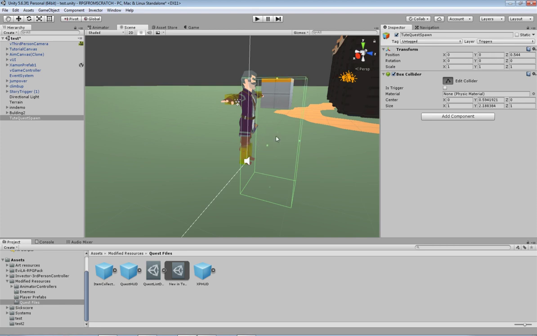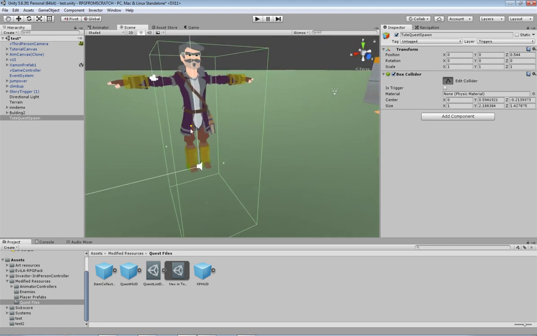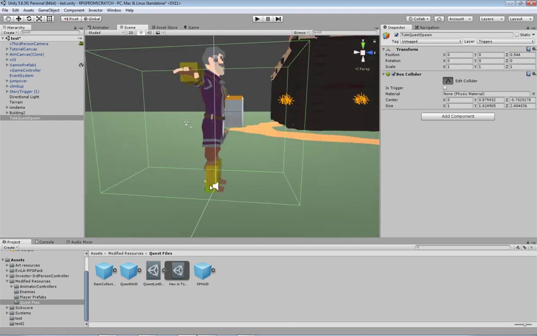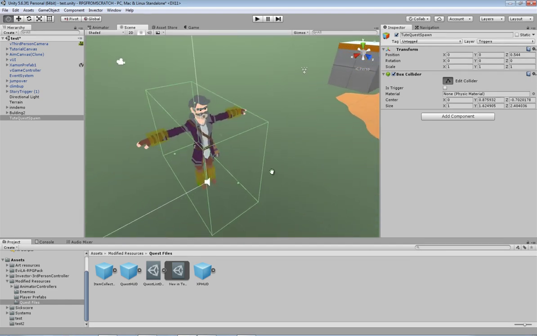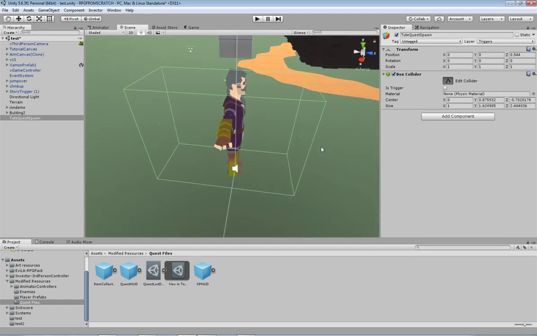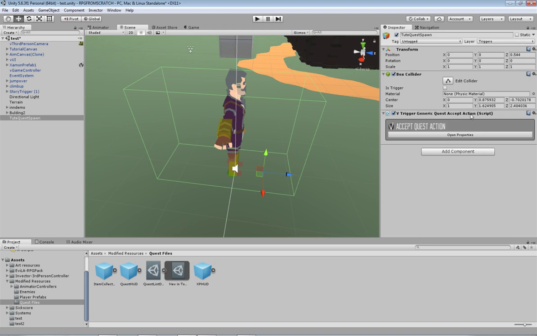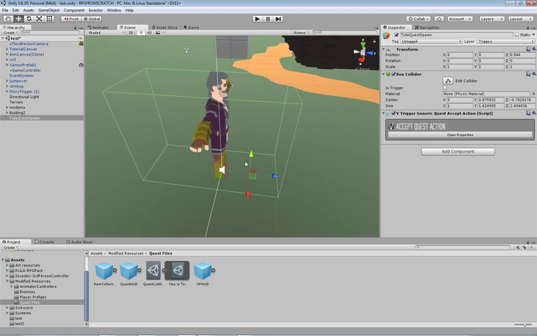I'm going to put it up and out a little, and we put it in there. This way, basically, the player will start it, and no matter where they move they're going to trigger it off, because we want it to happen right away at the start. So now we've got that, that's fine. Now what we need to add is a trigger generic quest accept action. That's a bit of a mouthful, but this is basically the way to give a player a quest when they come across a trigger, and then it will automatically make that their active quest.